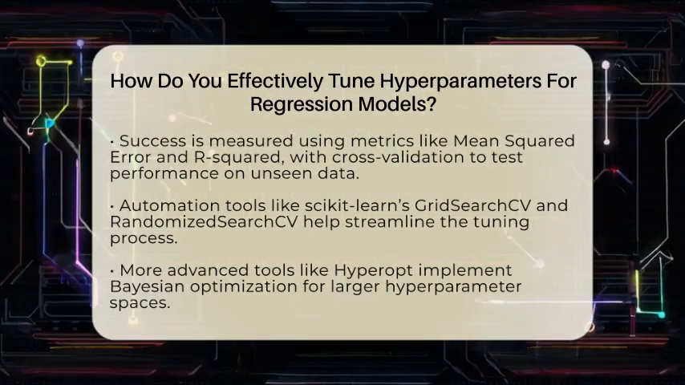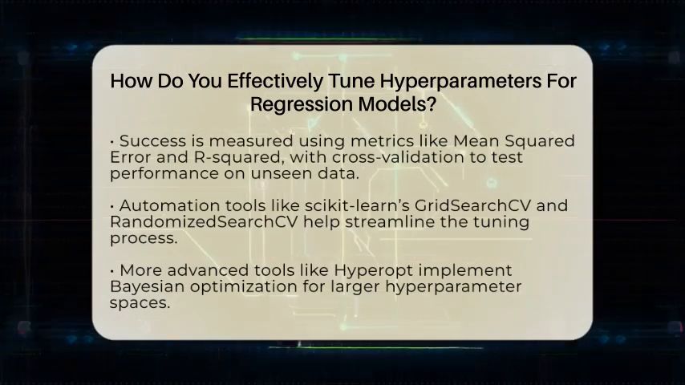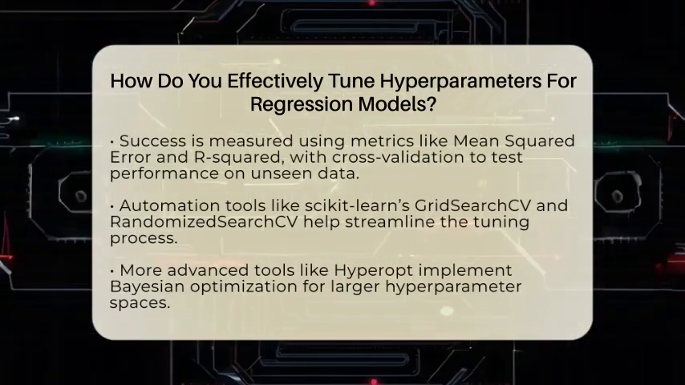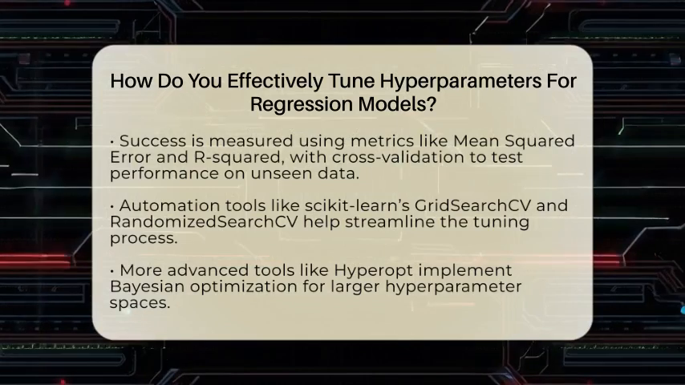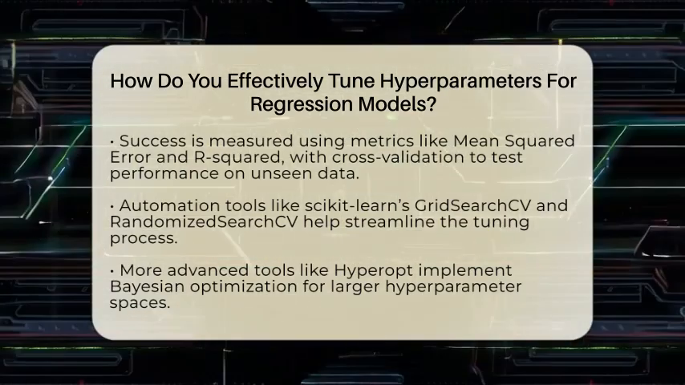Bayesian optimization uses probability models to predict promising hyperparameters and refines the search based on previous results. This method is efficient for complex models and larger hyperparameter spaces.